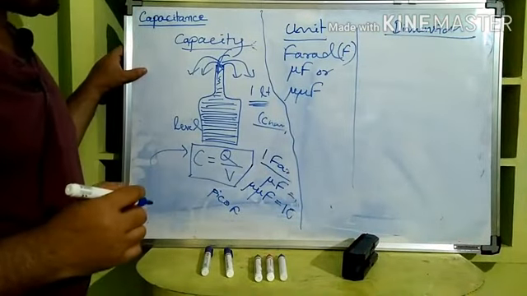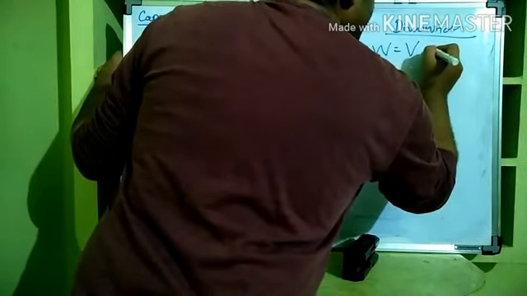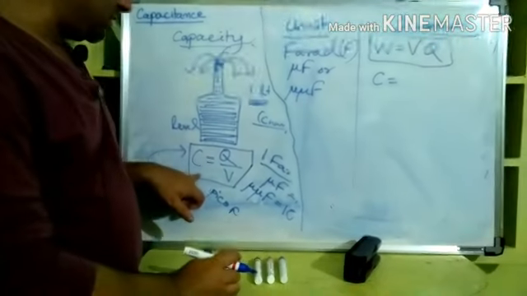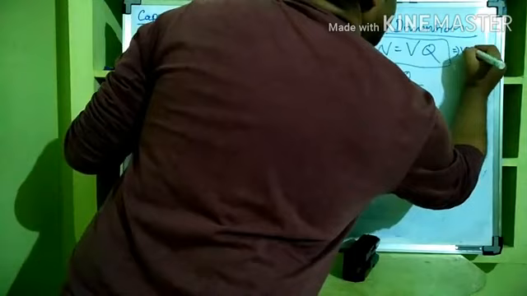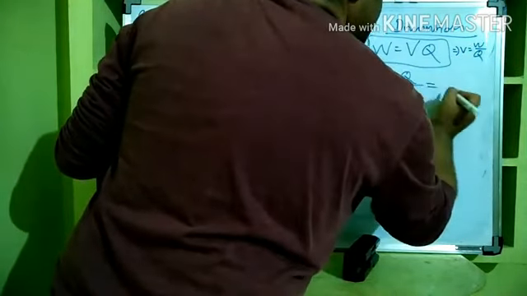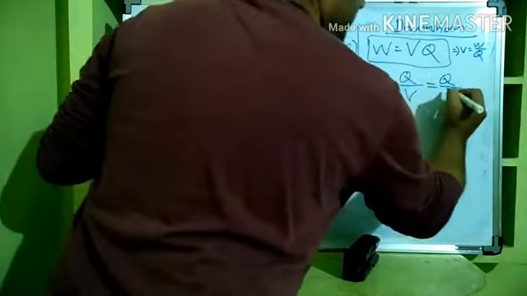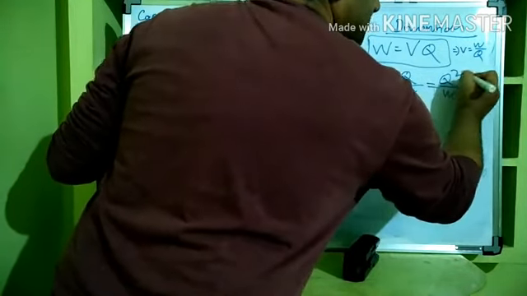What is the dimension? Now we are familiar with W is equal to VQ, from the last chapter. Here capacitance C is equal to Q by V. But V is equal to W by Q. So C is equal to Q divided by W by Q, so this Q goes up and we get Q square by W. Now Q is coulomb, so coulomb square per W.